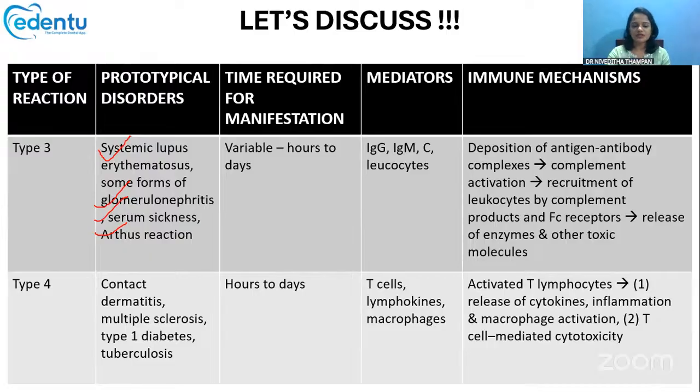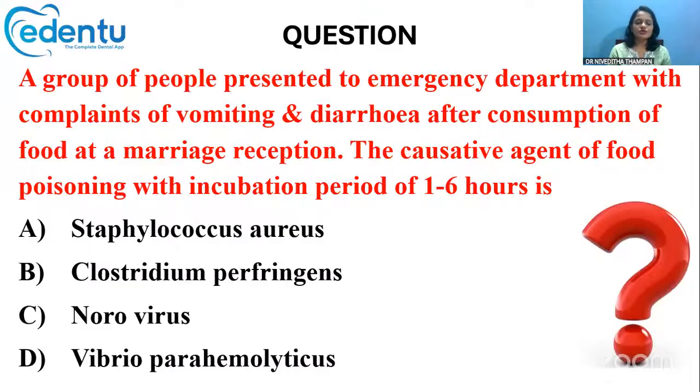And the type 4, the typical examples are contact dermatitis, multiple sclerosis, type 1 diabetes, and the tuberculin-like reactions. This is mainly mediated by T cells, the lymphokines, and the macrophages. The T cells are the ones which mediate this type 4 or the delayed type of hypersensitivity reaction. Moving on to the next question.